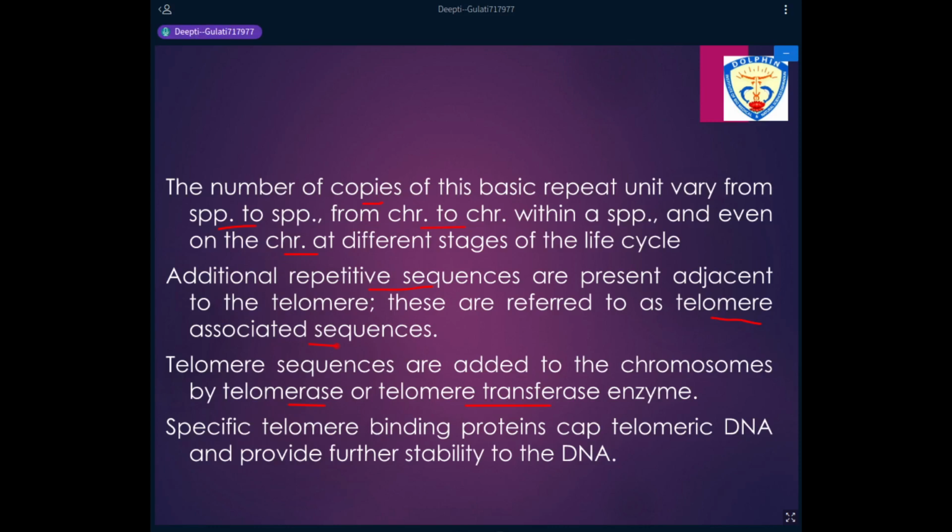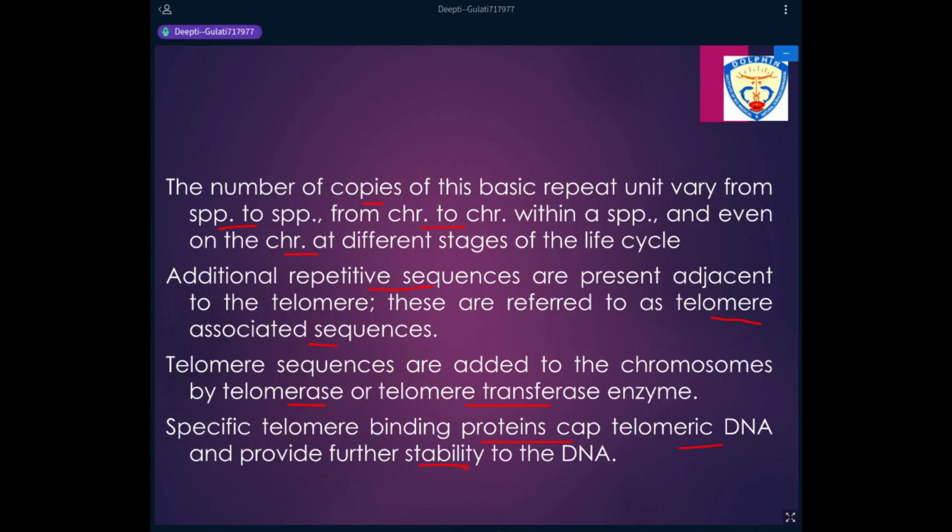So, certain specific proteins are added to the telomere sequences. These specific telomere binding proteins, also known as shelterin proteins, will cap the telomeric DNA so that this DNA is not digested by the enzymes and the DNA has a further stability added to the molecule.